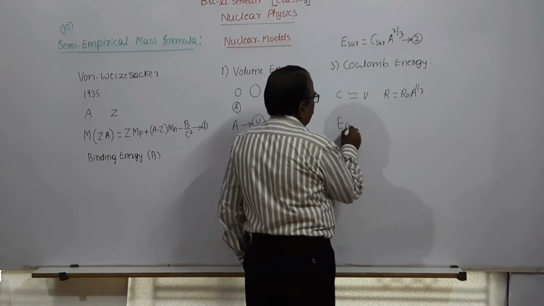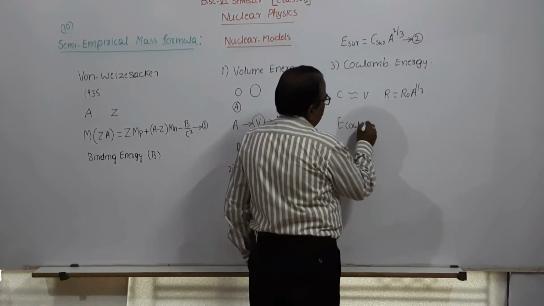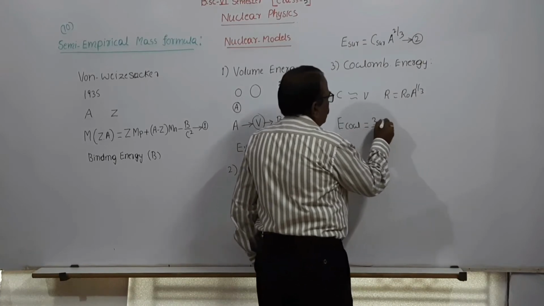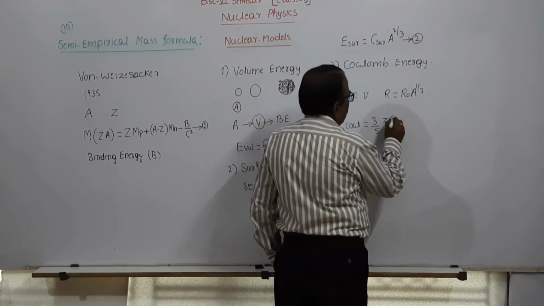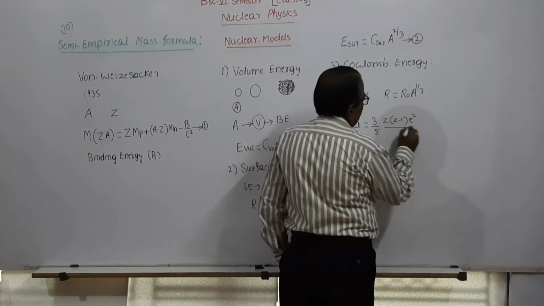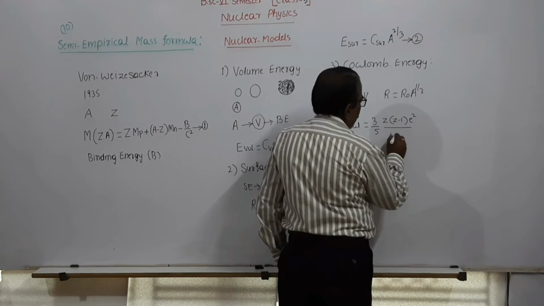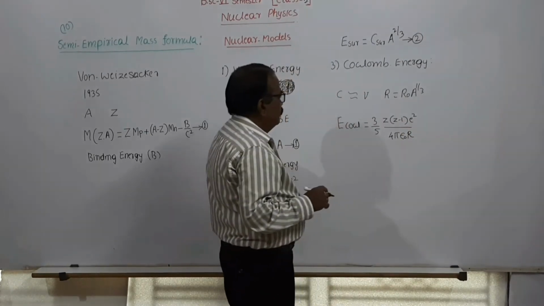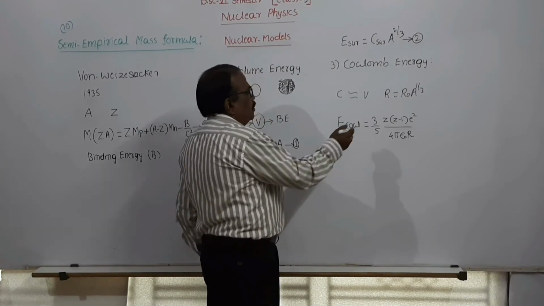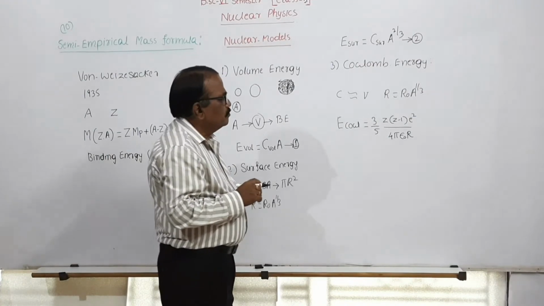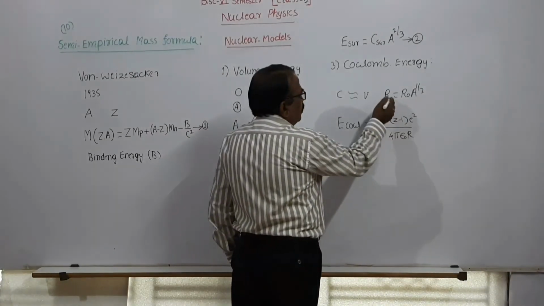So E Coulomb is given by 3 by 5 Z into Z minus 1 e square upon 4 pi epsilon naught R, where Z is the number of protons. You know your R is this.